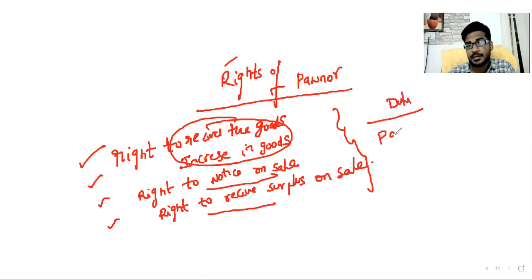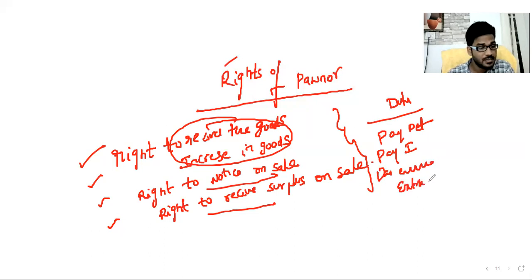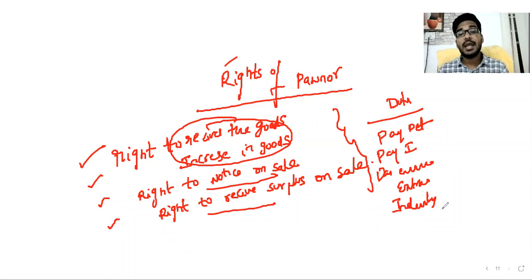Pay the debt, pay the interest on debt, pay the expenses for custody, pay the extraordinary expenses, and indemnify the Pawnee. Same thing: rights of one person are duties of another person. This is all about rights and duties of Pawnor and Pawnee.